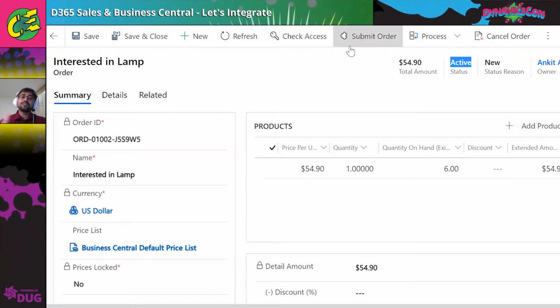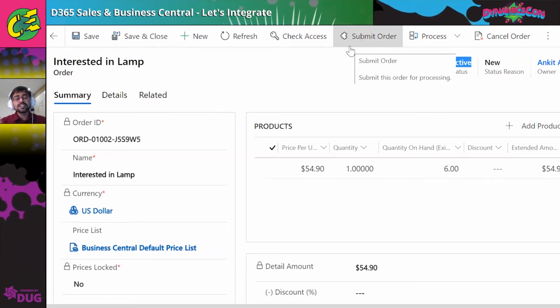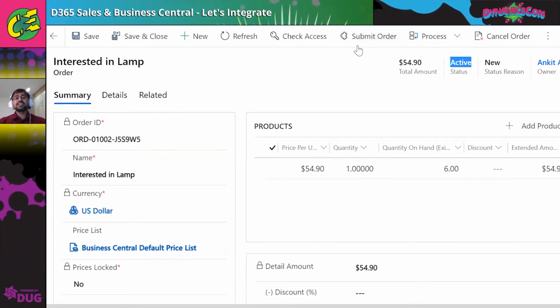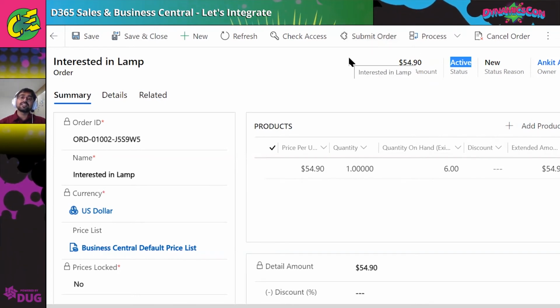Because earlier, when Business Central is not integrated and CRM is acting as a standalone system, you can just directly confirm the order, fulfill the order, and cancel the order. Here there's no order fulfillment, because order fulfillment is done at the Business Central level. Currently it is active and new.